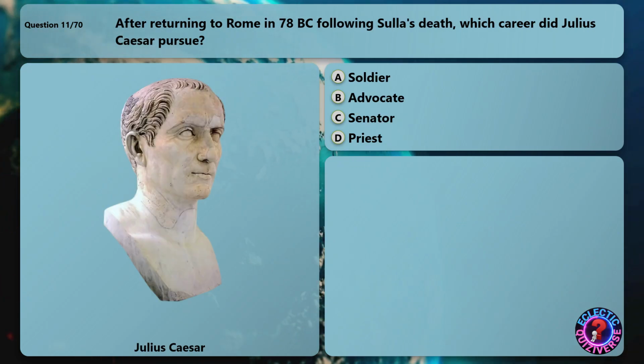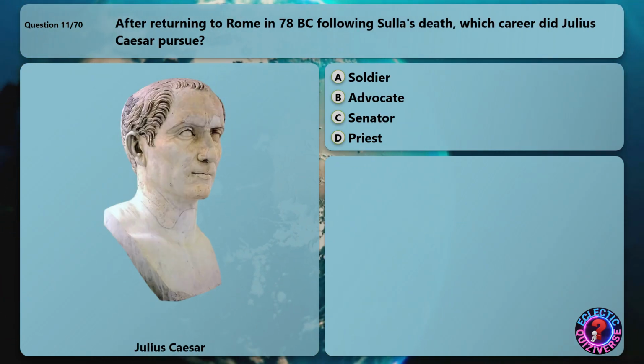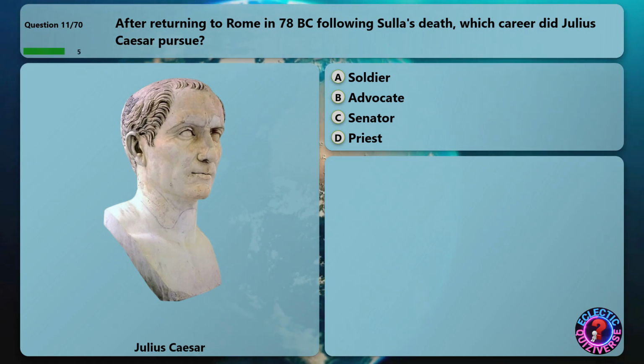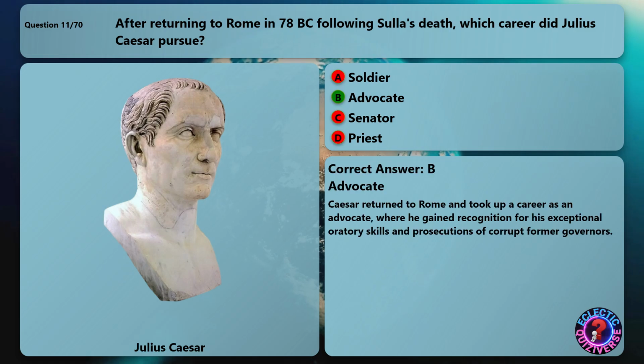After returning to Rome in 78 BC following Sulla's death, which career did Julius Caesar pursue? The correct answer is advocate. Caesar returned to Rome and took up a career as an advocate, where he gained recognition for his exceptional oratory skills and prosecutions of corrupt former governors.